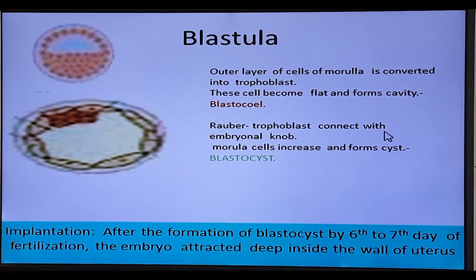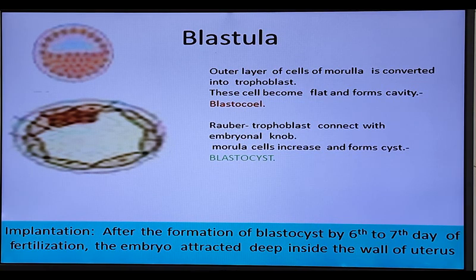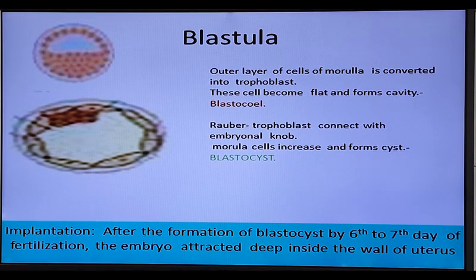At this stage, the blastocyst shows polarity. This is an important point. Until now I could not speak of pole 1 and pole 2, but here there is polarity. The inner cell mass is at the embryonal pole and the outer cell mass is at the abembryonal pole. This is called polarity. Then the blastula goes to implantation, which we will see later. Let's revise it.